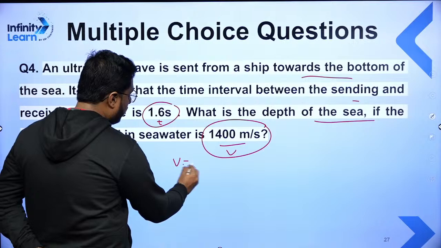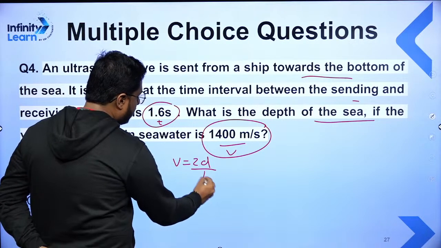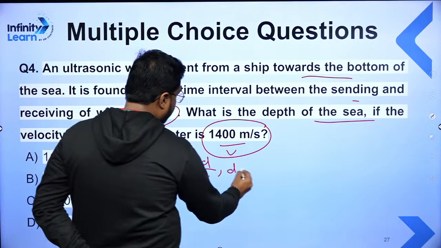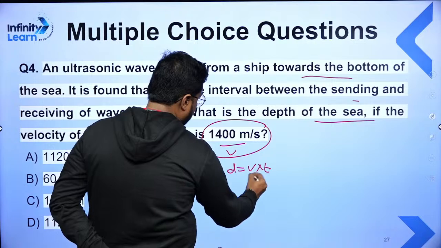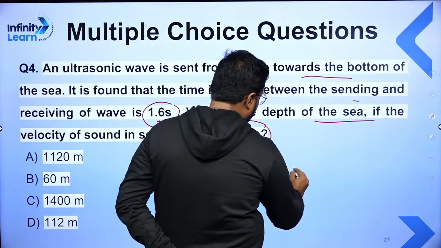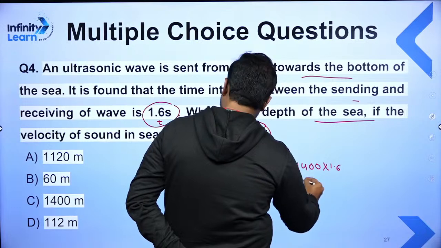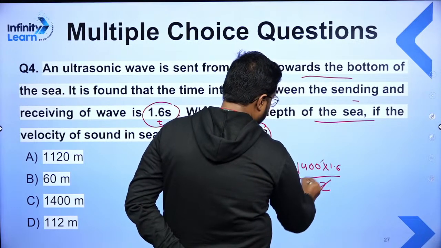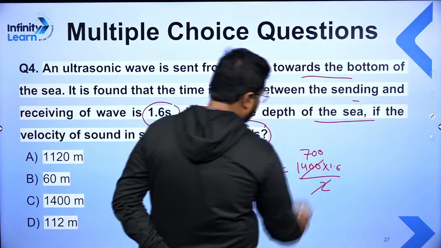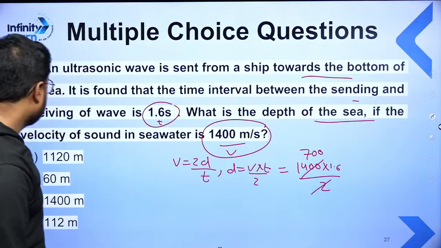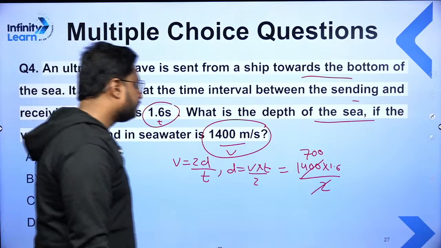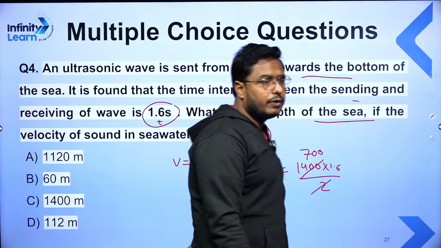V is equal to 2D divided by T. So D will be equal to V into T divided by 2. So 1400 into 1.6 divided by 2. That will be 700 into 1.6. Correct? So the answer will be, now quickly solve it, everyone.